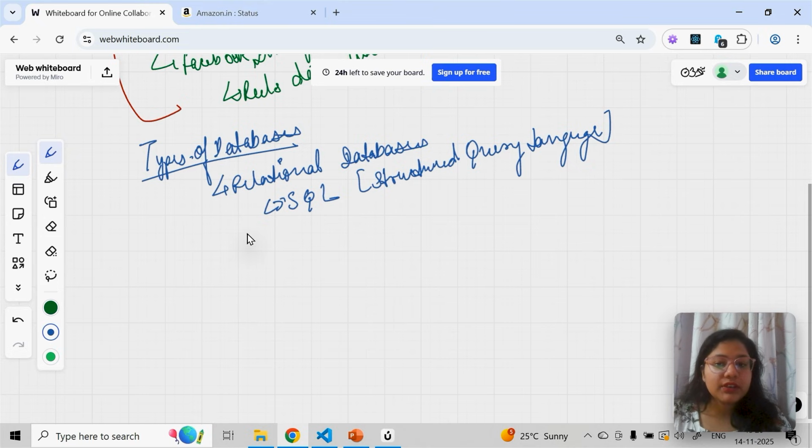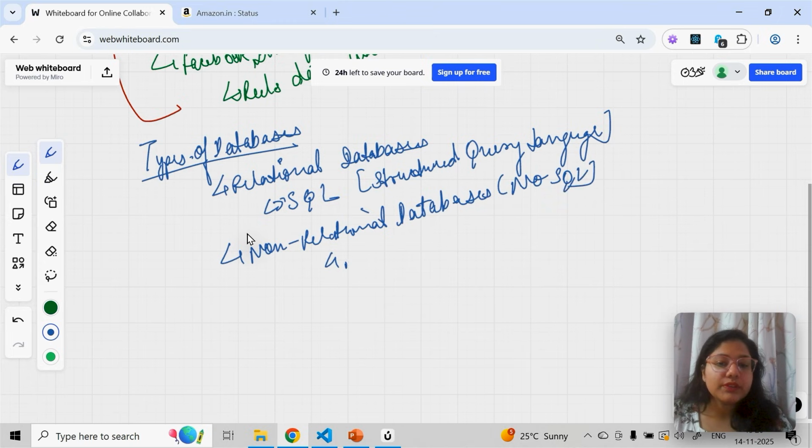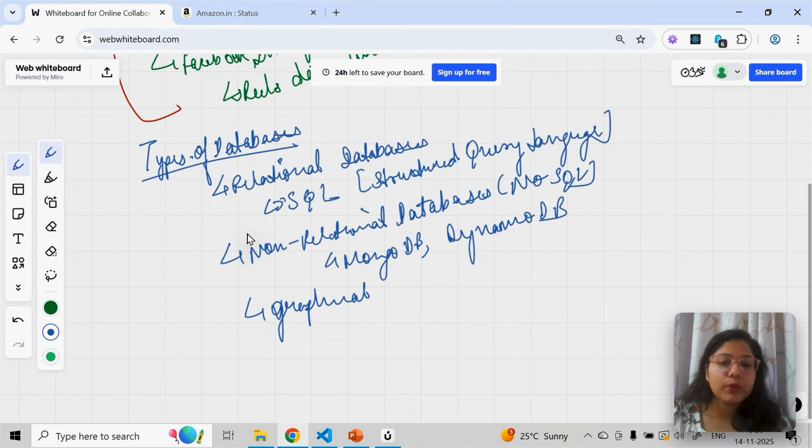So we have relational databases, and we have non-relational databases as well, which we can also call NoSQL. For example, MongoDB is there, DynamoDB is there. Then let's say we have graph databases. They all come under NoSQL only. Then we have hierarchical databases.